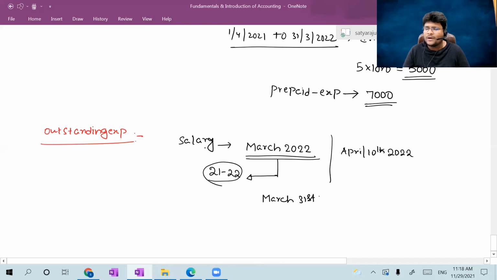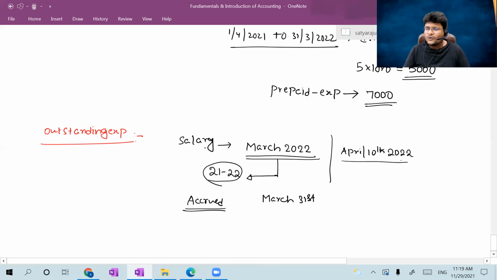Yes, every day the employees came to the organization and provided services. So that's why the transaction occurred. That's why as on March 31st, salary was accrued. Accrued means occurred. But it was really due only on April 10th, 2022.